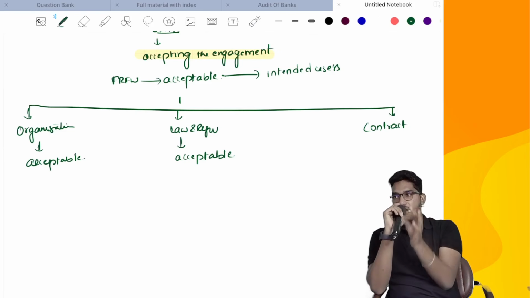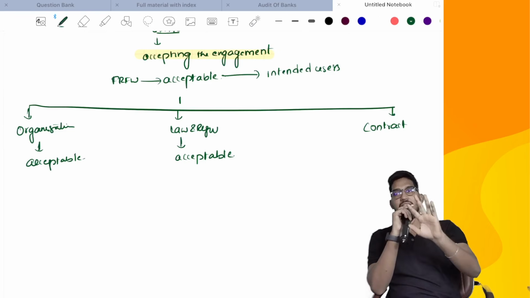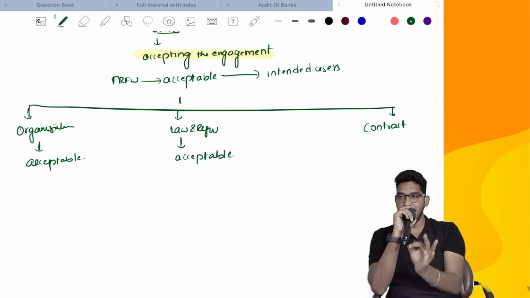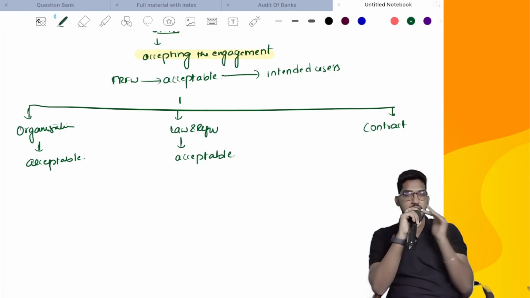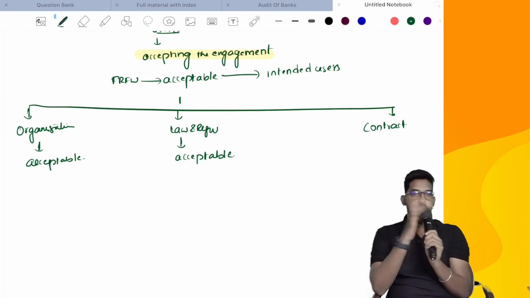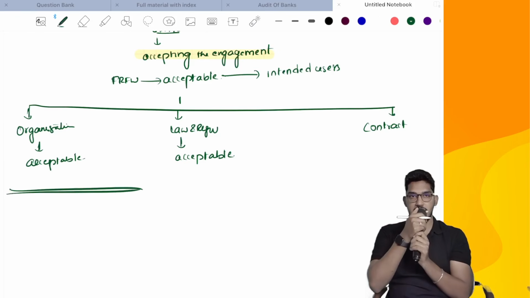If it is from a contract, we need to determine whatever attributes we expect from an applicable financial reporting framework. Are all those attributes also there in the contract or not? If it is there, we will consider it as acceptable. So whatever it is, evaluate that and accept the engagement. Okay, I have evaluated all the factors, then I have accepted the engagement.